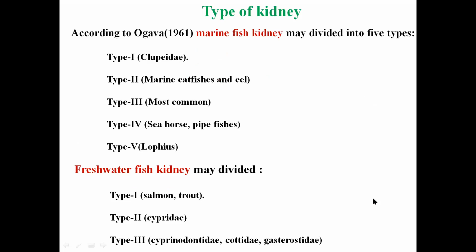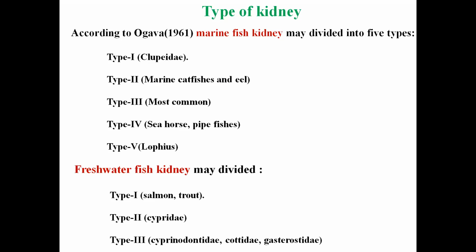Okay, so there are basically 5 types of kidney in the marine fishes, and there are 3 types of kidney found in the freshwater fishes. This typing is based on the shape of the kidney. Whether marine fishes or freshwater teleost, they all have a kidney with trunk and head demarcation. Okay, the trunk kidney is there, the head kidney is there.